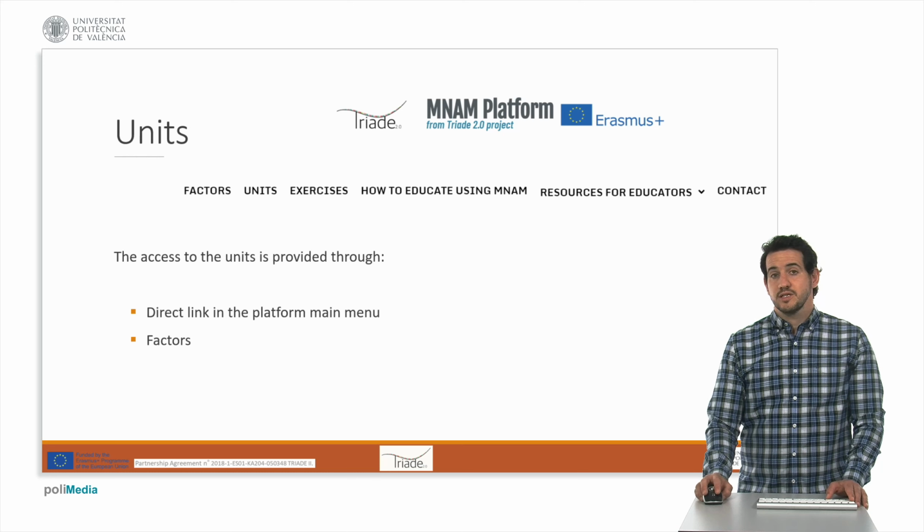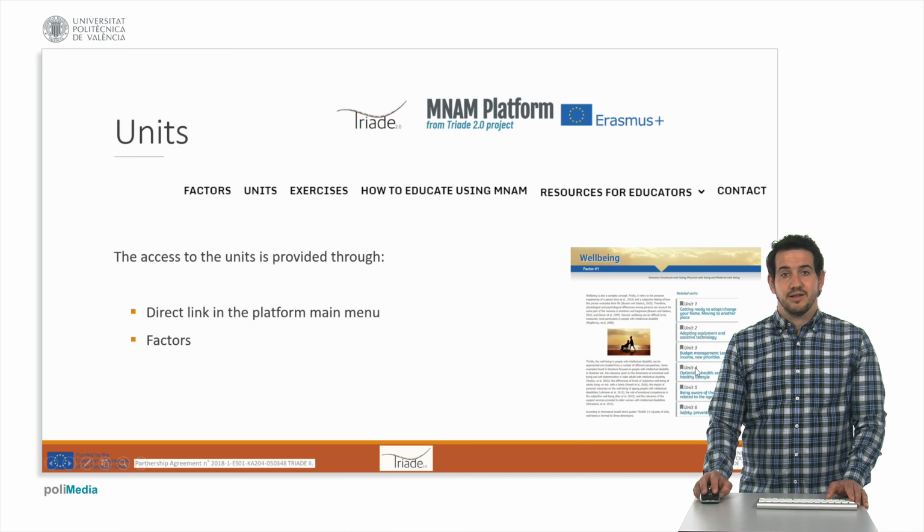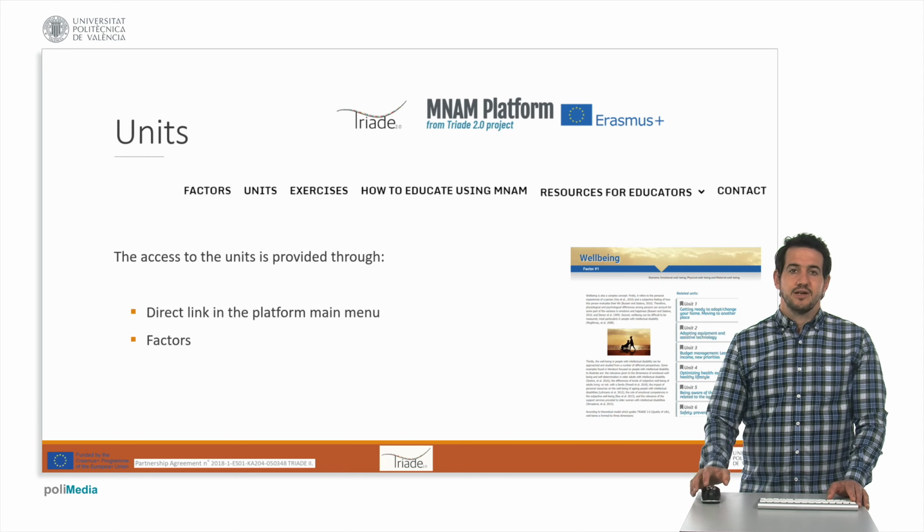Also, what we encourage is to use the units by accessing the factors. So once the user accesses a specific factor, for instance, well-being, he will see in the right side menu the list of the units that are involved and developed in this factor. Clicking on these links, he will be directed to the unit page in which all the contents are accessible.